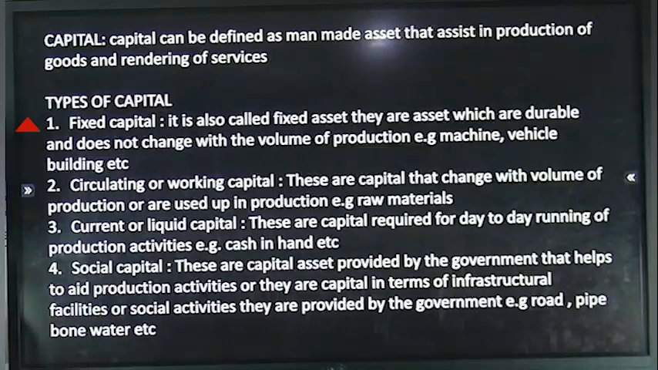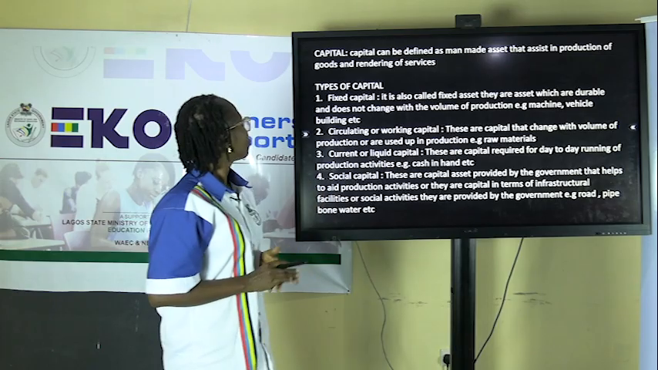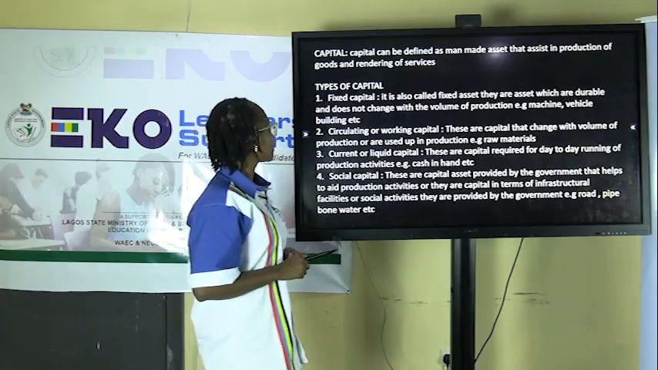And we have different types of capital. Number one, we have what we call fixed capital. Number two, we have circulating or working capital. Number three, we have current or liquid capital. Number four, we have social capital. Now, the first one is fixed capital.